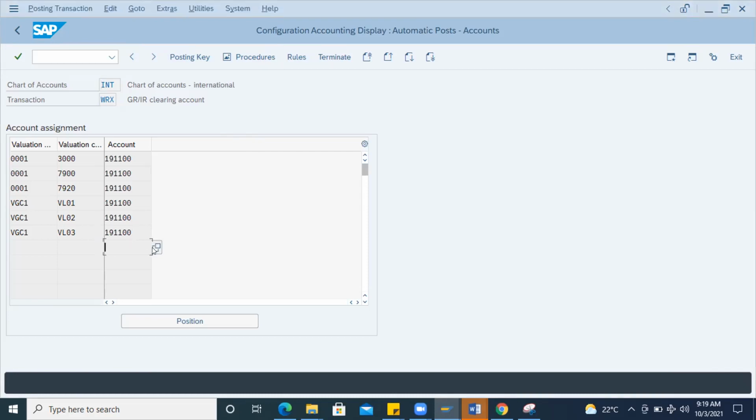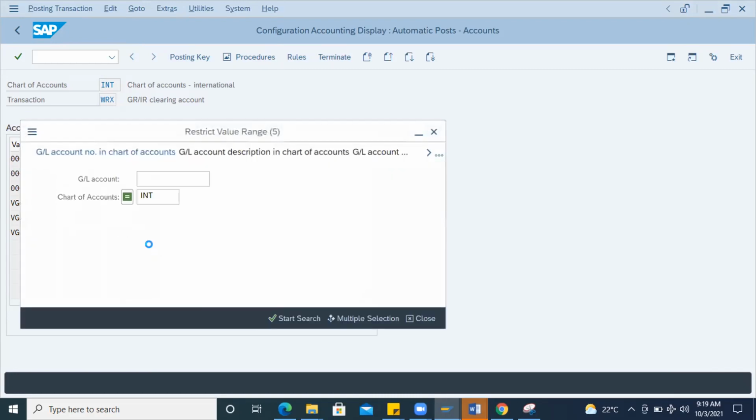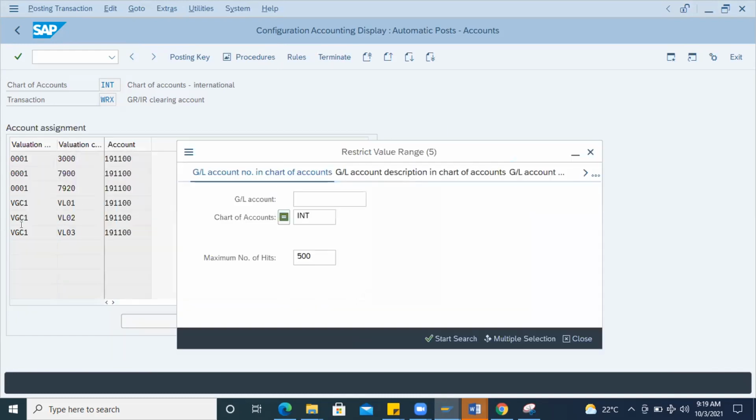So it is an example, matching. If I know the GL account for this WRX, for example, there are many GL accounts. If I know which is for the GRIR clearing account, I can maintain it also with a different combination. See here it is copy pasted for all the same GL account, but in real time, if you have one GL account for the raw material, one for semi-finished, and one for finished, you will maintain a different GL account for each requirement.